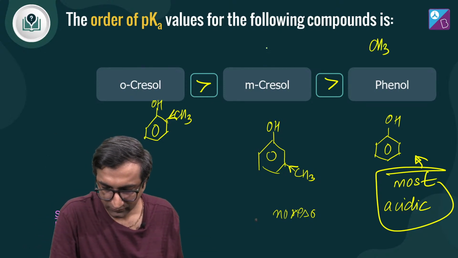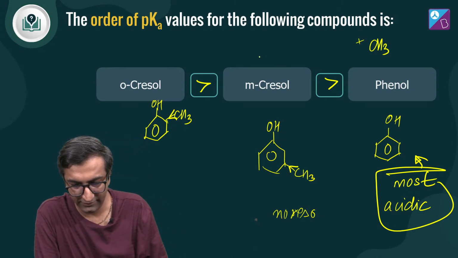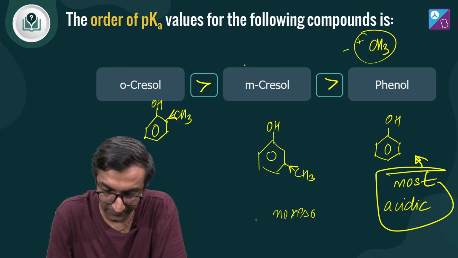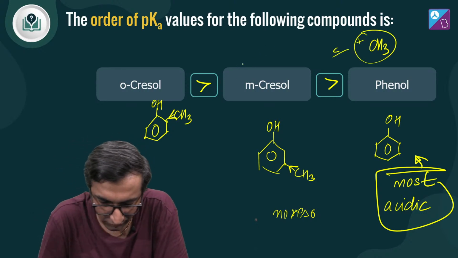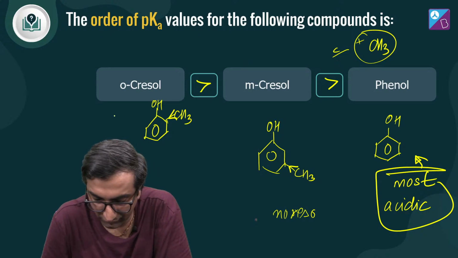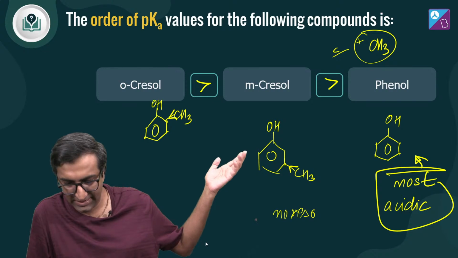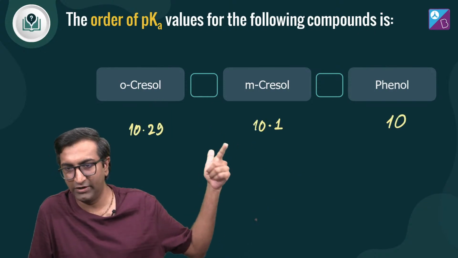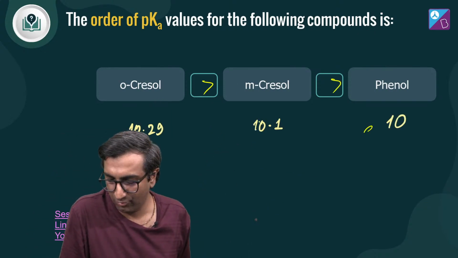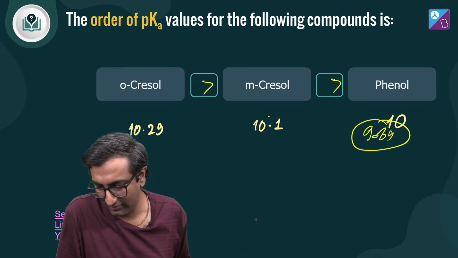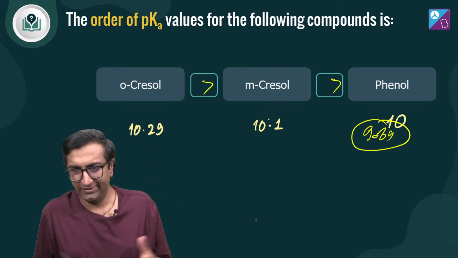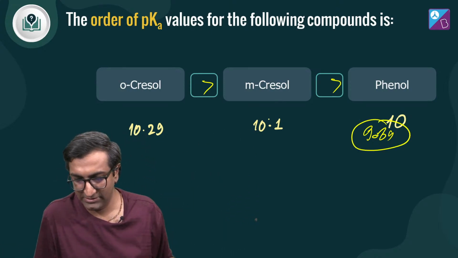CH3 is something that likes to give electrons, CH3 plus goes there. So this is a good spot for it. So ortho-cresol is going to be more than meta, more than phenol. And with this guess, look at the actual numbers: 10.29, 10.1, 10, and actually 9.89 in the data. But okay, 10 also works.